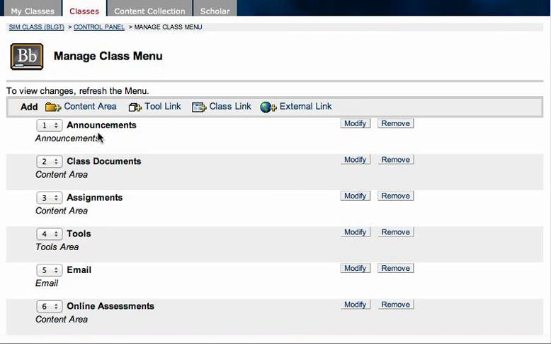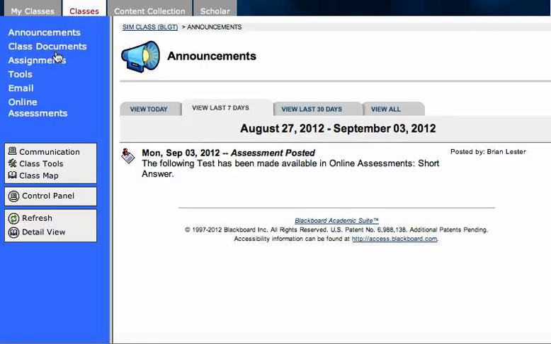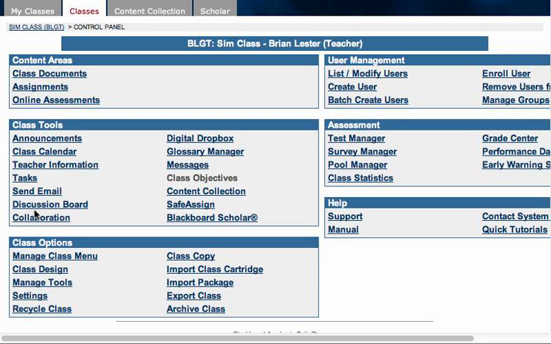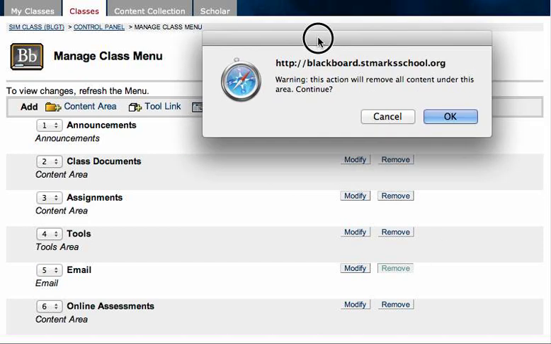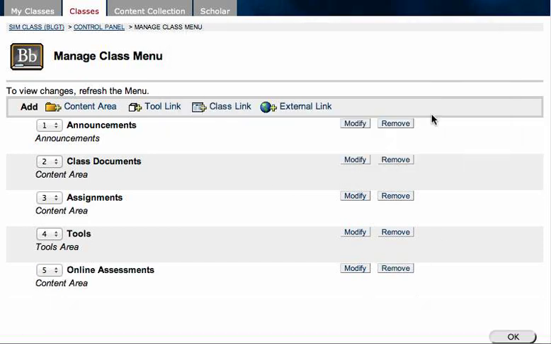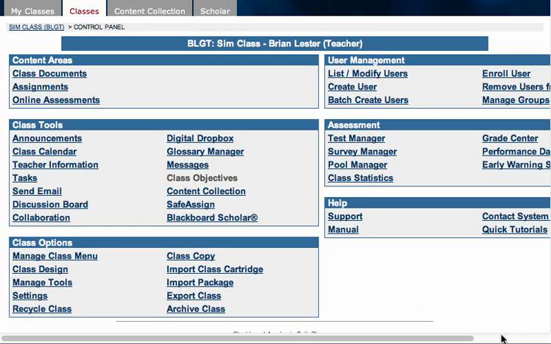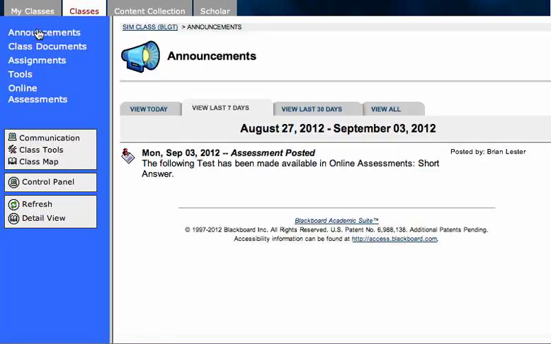So for instance, if I look back at the sidebar, I can see email right here, and I might decide, well, I don't want to have an option to click for email here, so I can go into Control Panel, click on Manage Class Menu, and decide to remove the email option. And when I decide to remove this, I'll just say OK, and I'll say OK again, and if I go back using the breadcrumb trail, I'll notice that the email option is no longer here.